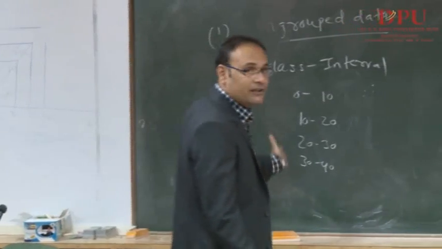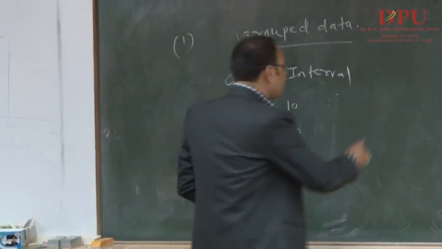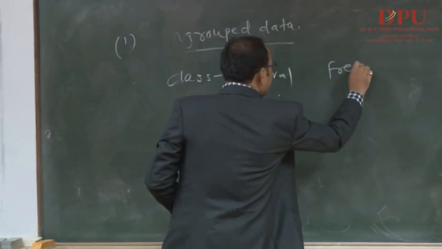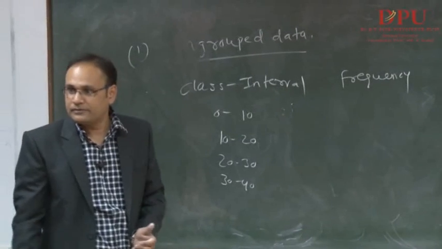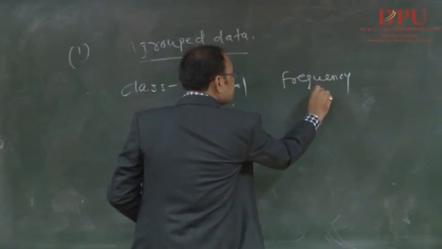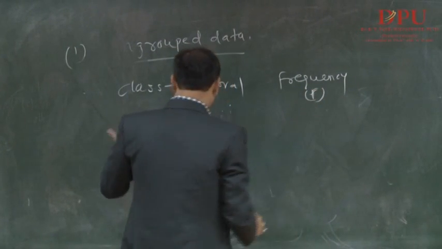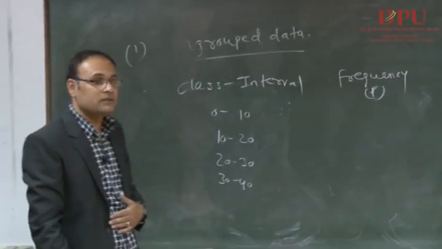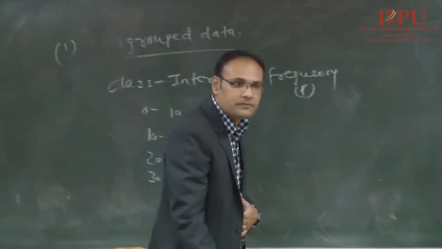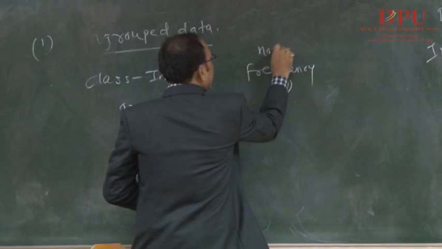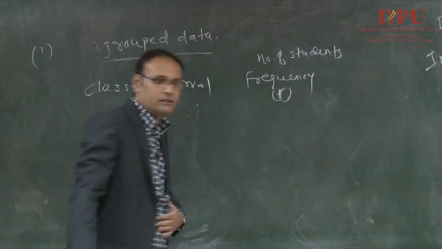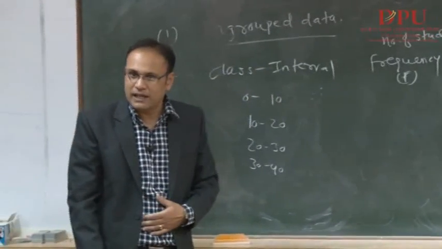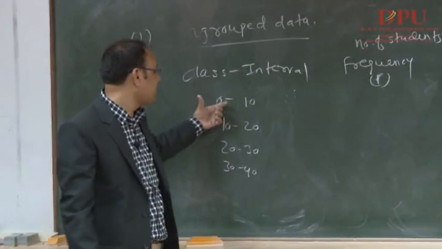Now these are class intervals. Whenever you talk about a class interval, it always has a respective frequency, which we sometimes also call f. Now frequency means, for example, the number of students. The count is the frequency. So suppose the first group is 0 to 10.